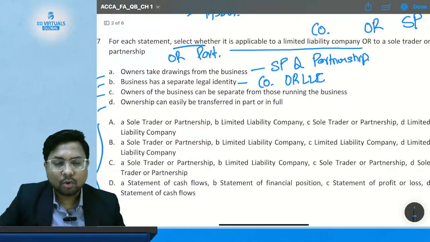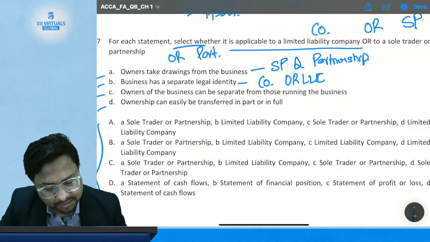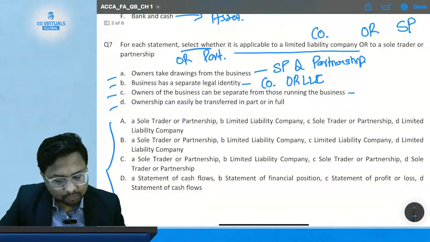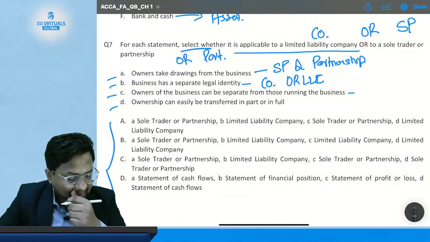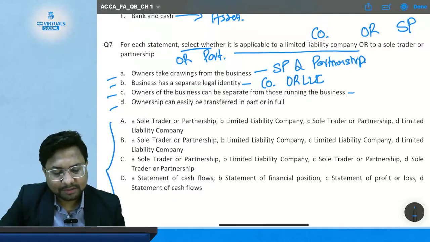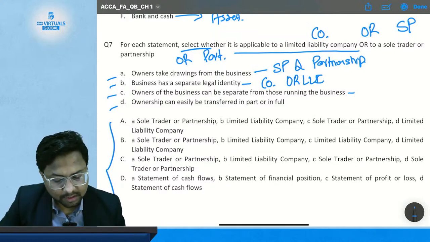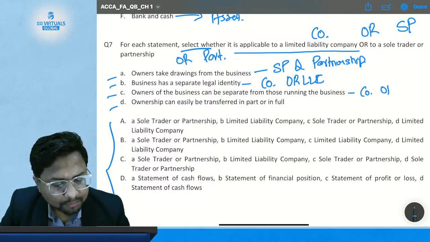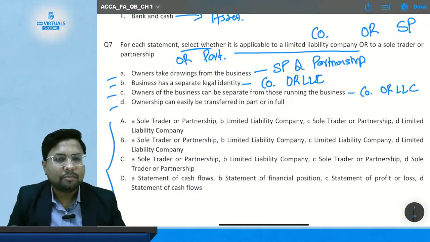Then comes statement C. Owners of the business can be separate from those running the business. So in which case is there going to be a separate owner from its business? Only in company form of a business. So the answer for this is also company or LLC, limited liability company. So only company is separate from its owners.